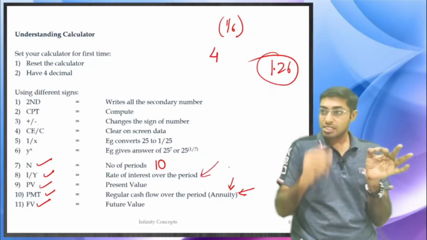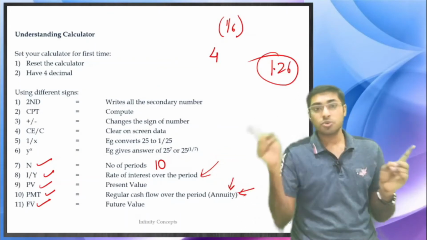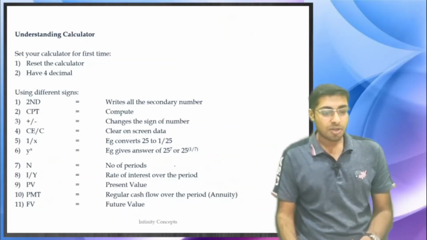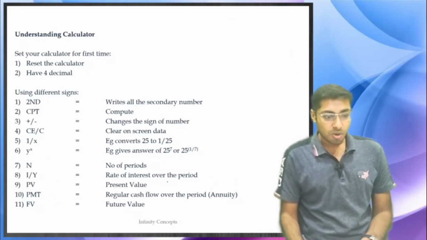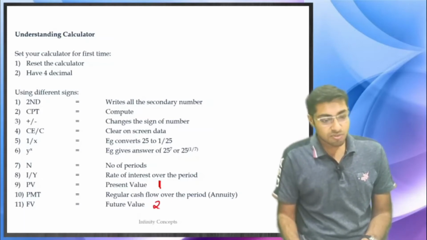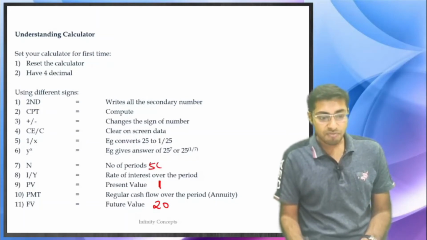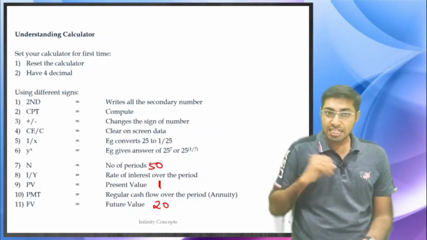If $1 is becoming $20 after 50 years, from 1970 to 2020, then we are going to put $1 over here as the present value, and it is becoming $20 after 50 years. So 50 is the number of periods. What is the regular cash flow that you are getting?